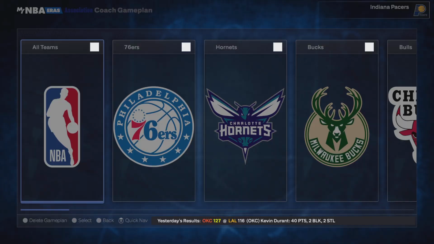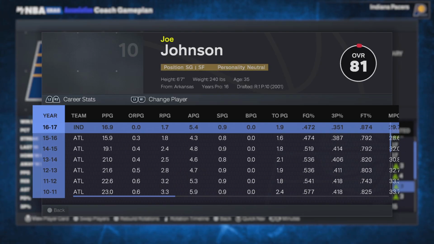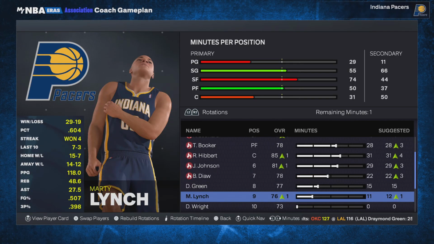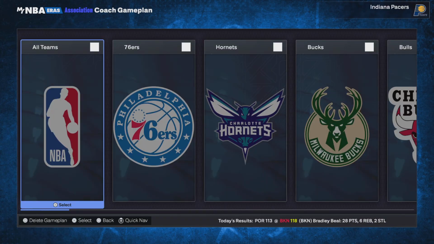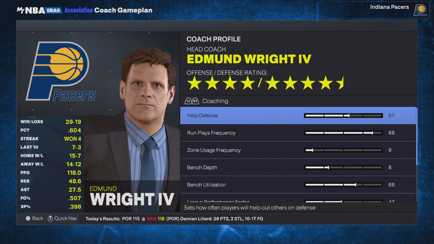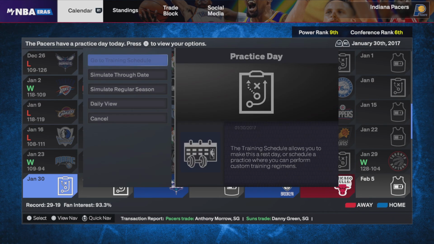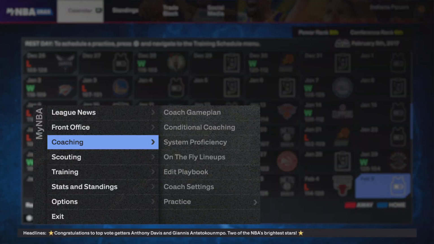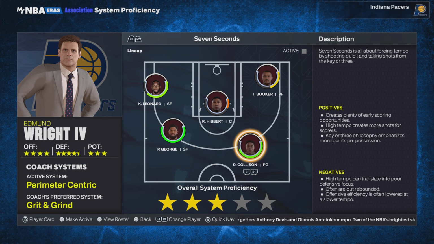Okay, let's go. Fuck it. Danny Green. Why not? That's not a bad idea. Actually, yeah, Danny Green. Joe Johnson was good while he was starting. Now they're just benching him again. Marty Lynch is pretty alright, I guess. Why is help defense that high? Our defense isn't even that bad. Okay, they're literally preferring perimeter set tricks. I'm about to start running that.